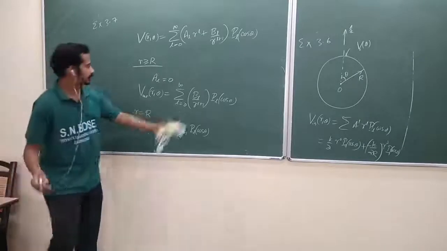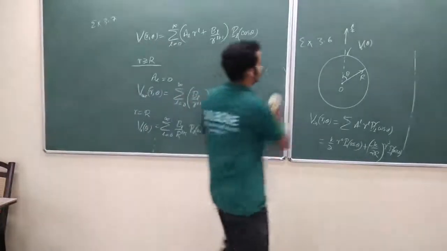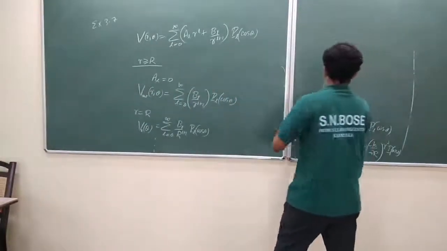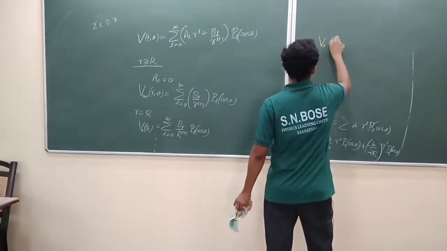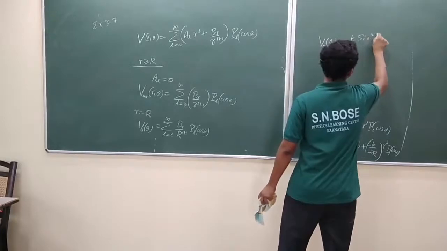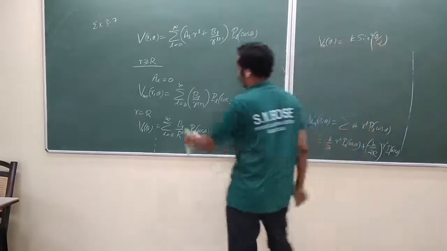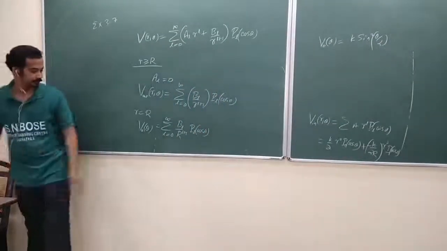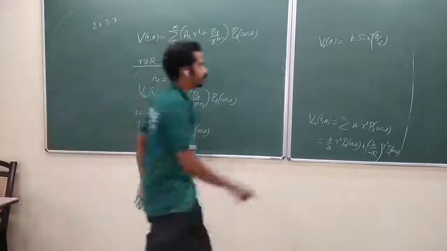Over. Now again take V naught of theta as K sin square theta by 2, and find the potential outside quickly. Use this one, isn't it?